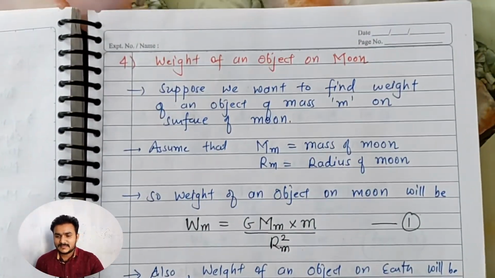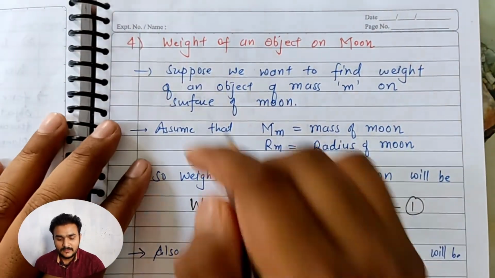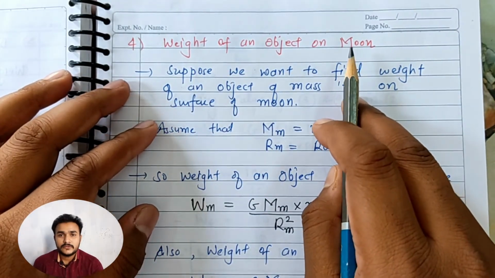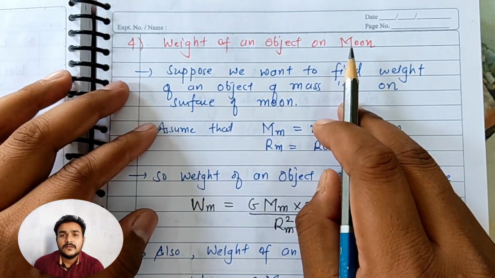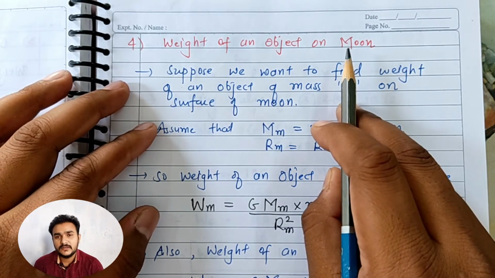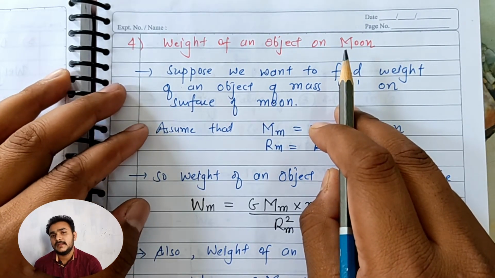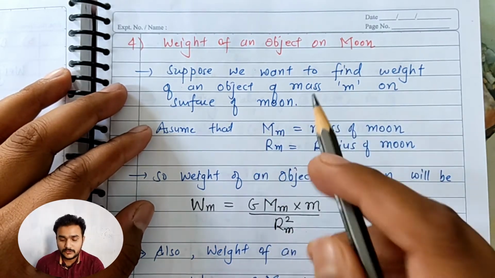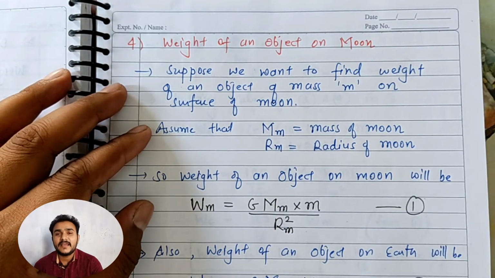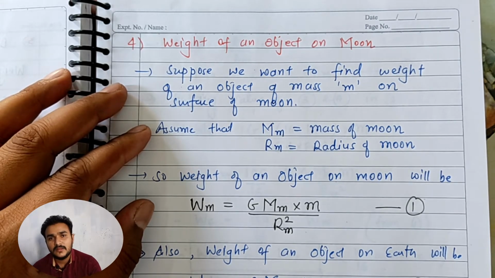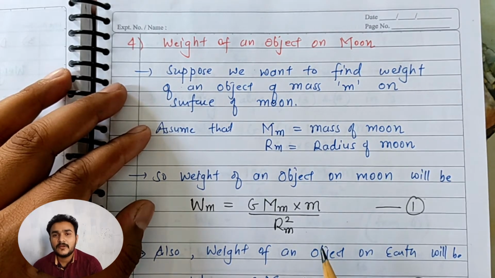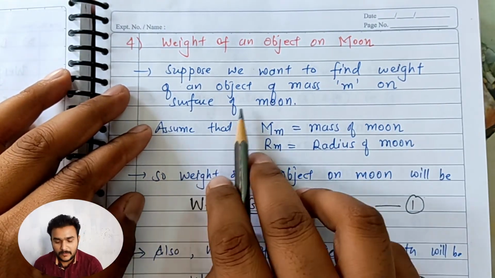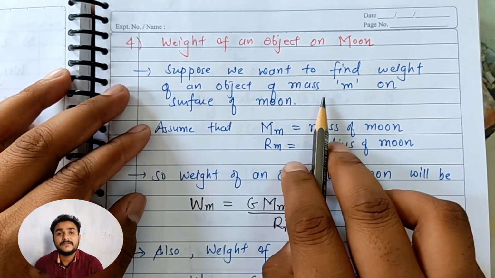Now let us discuss the fourth point, that is the weight of an object on the moon. We know that the weight on the surface of the earth of any mass m object is given by W is equal to mass times gravitational acceleration. So what happens if we take the mass m object to the surface of the moon, and what will be the weight on the surface of the moon? Suppose we want to find out the weight of an object of mass m on the surface of the moon.